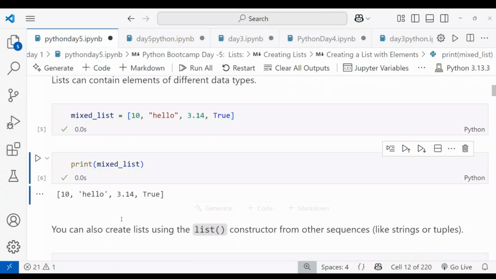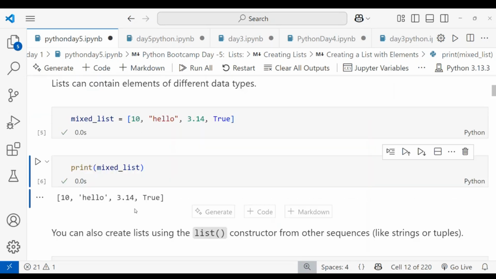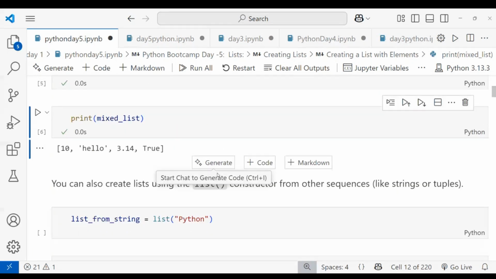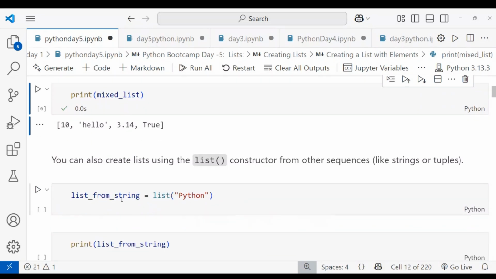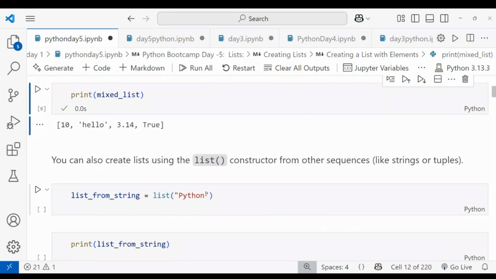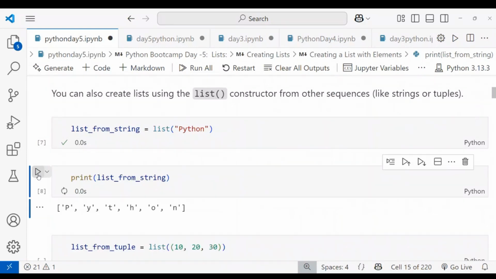Okay, and you can also create a list using the list constructor from other sequences like strings or tuples. If you want to create a list directly, you have to use the square brackets. If you want to create one from other sequences, you use the list keyword. I'm using the variable list from string, using list and passing the value Python. When I run this, you can see the value is stored. When I'm printing list from string, you can see the Python string is split into what?